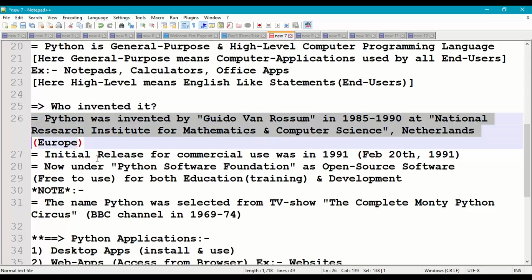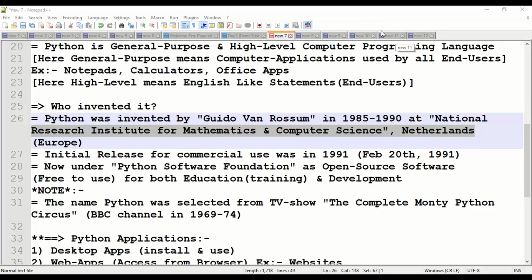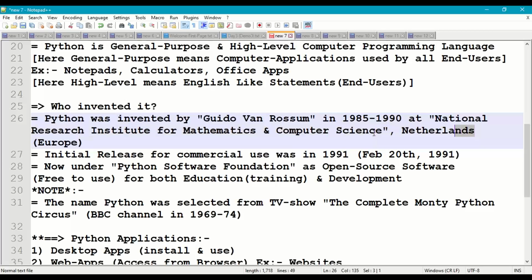Python was invented by Guido van Rossum, from 1985 to 1990, as research and development at the National Research Institute for Mathematics and Computer Science in the Netherlands. The Netherlands is in the continent of Europe.